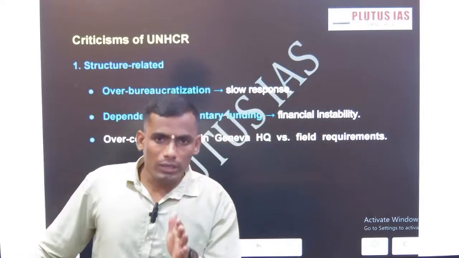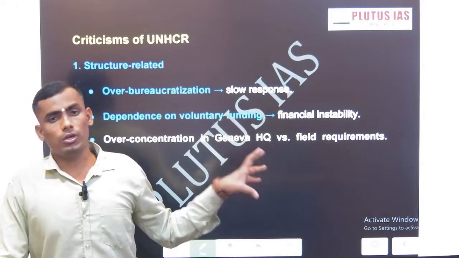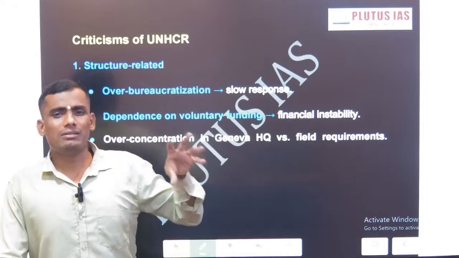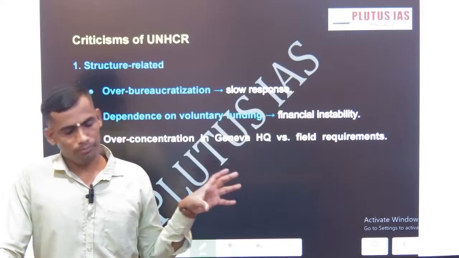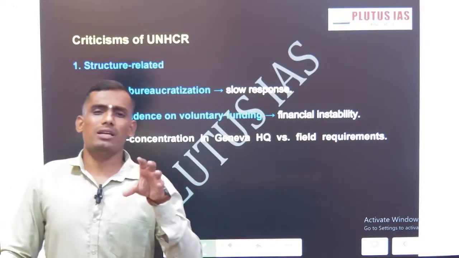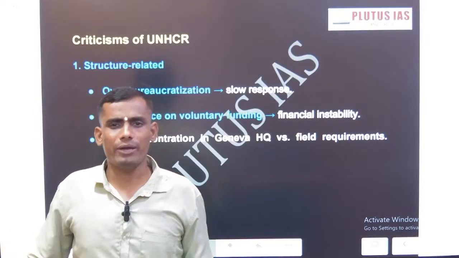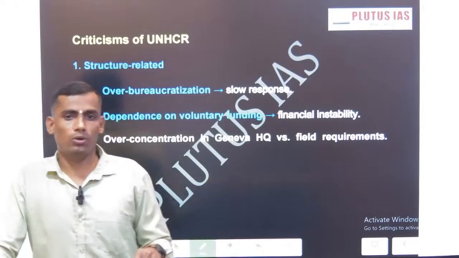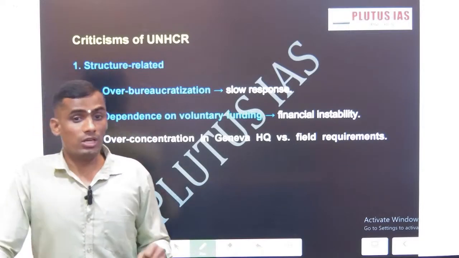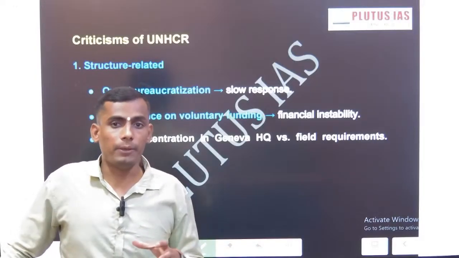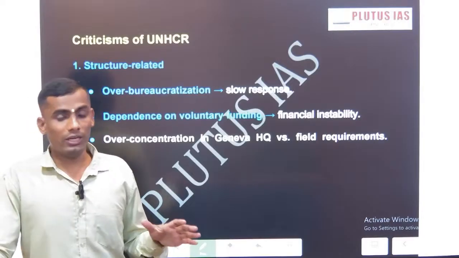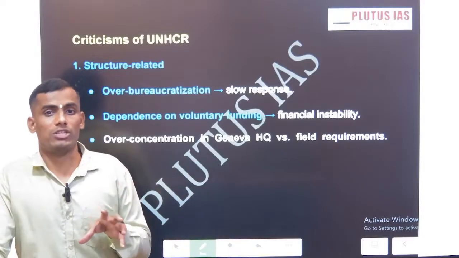Now tell me one thing: despite this importance, the UNHCR is under criticism because of selective action and non-action in particular cases. In 1992, when Yugoslavia broke down, there was very little concern for the people of Yugoslavia. So this is one of them, selective action.